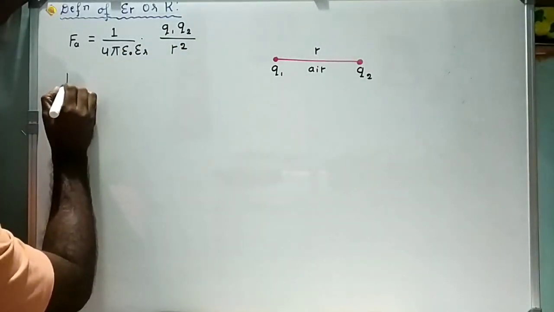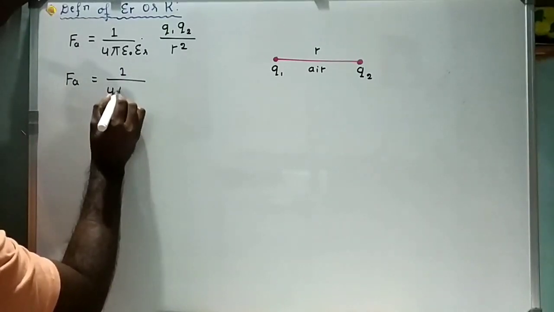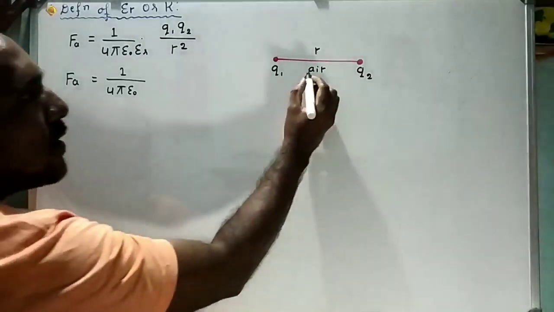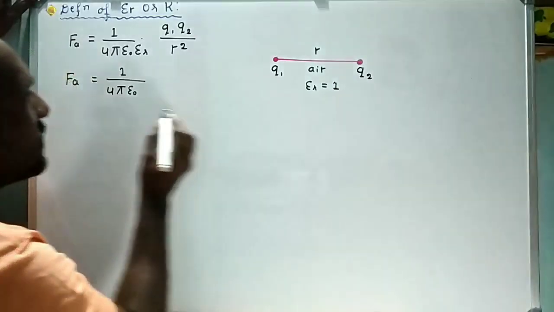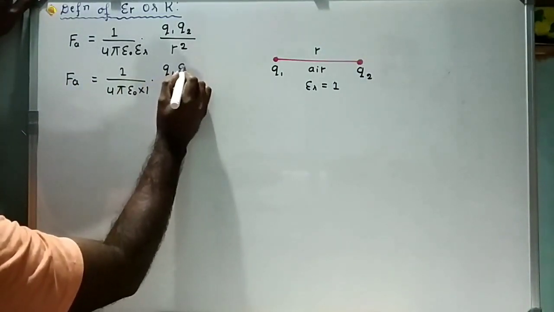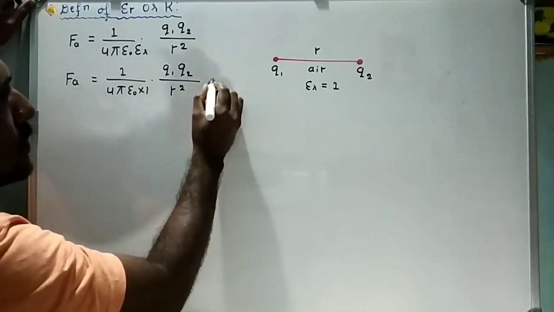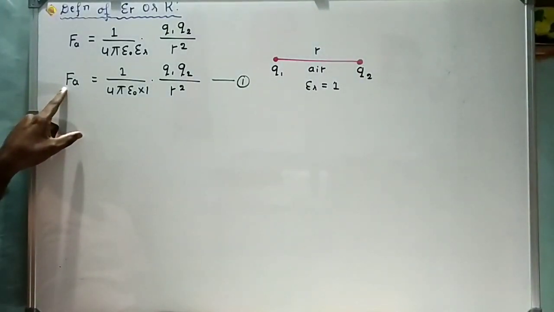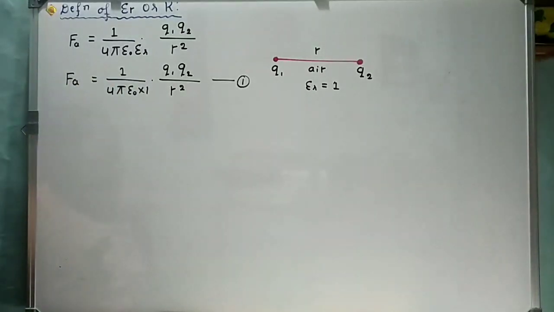Here epsilon r is the relative permittivity of air. For air, epsilon r is 1, hence its value becomes 1, into Q1 into Q2 divided by r square, called as equation 1. This is the electrostatic force between Q1 and Q2 which are kept in air medium at a distance r meter apart.